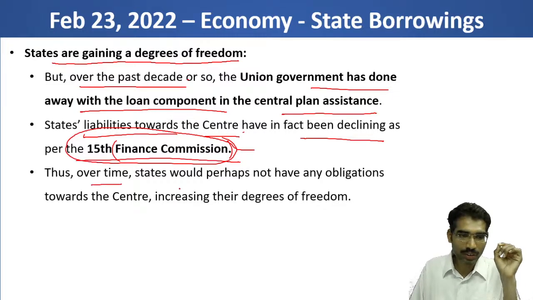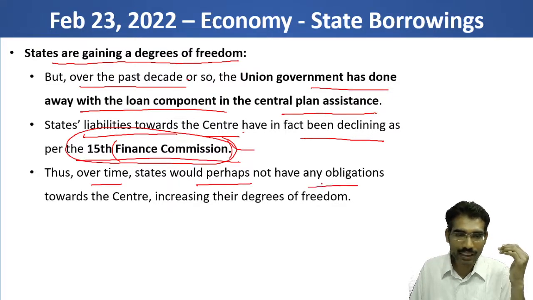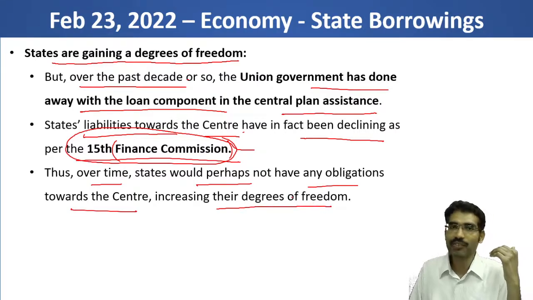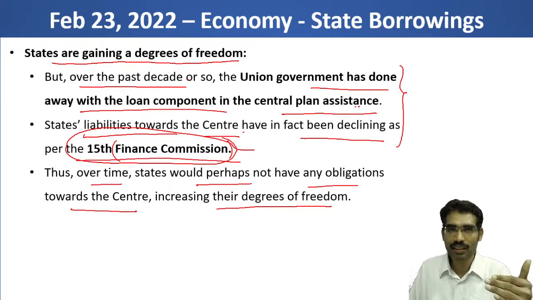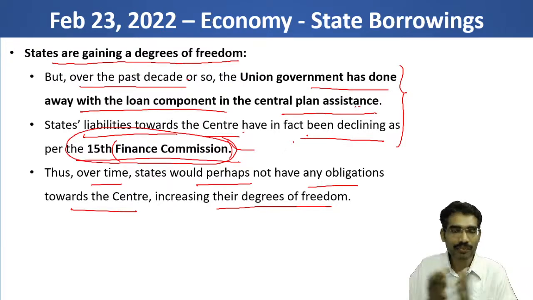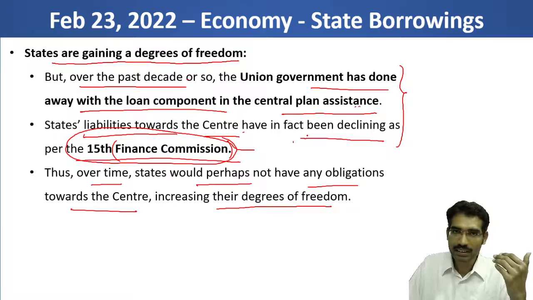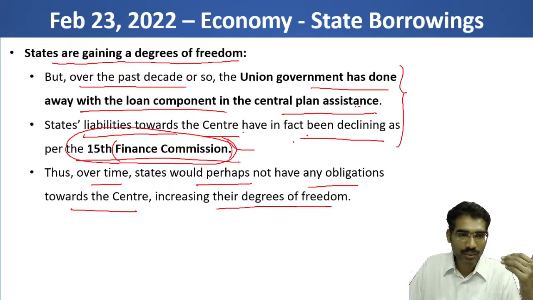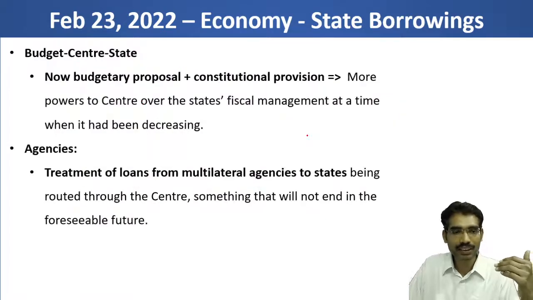Thus, over time, states would perhaps not have any obligations towards the Center, increasing their degree of freedom. So if this trend continues, if the Center is giving more in grants and not as loans, then states will gradually gain freedom and can take decisions to borrow money in future whenever they require it. So this is the positive trend that has been going on for a few years.